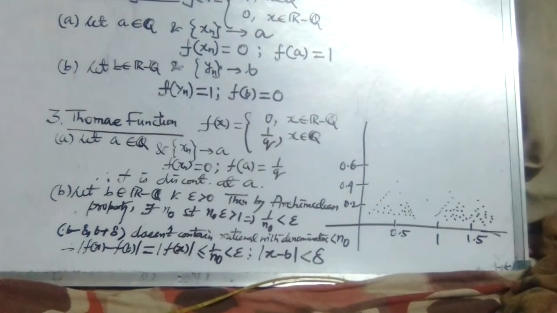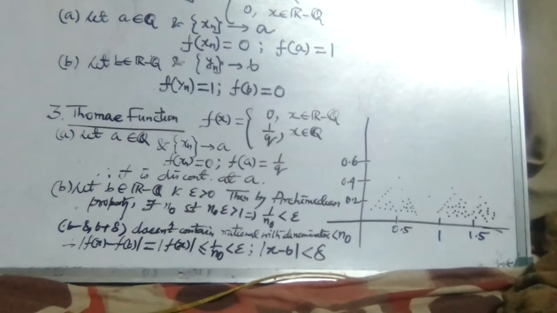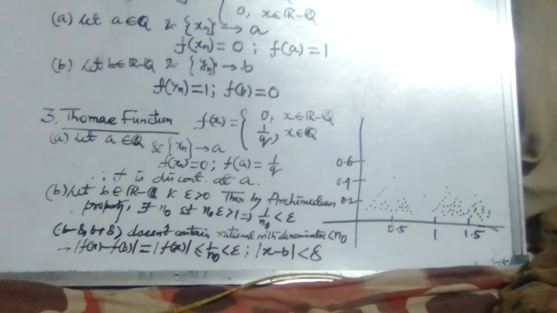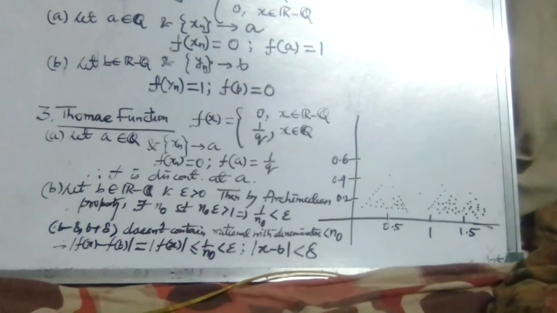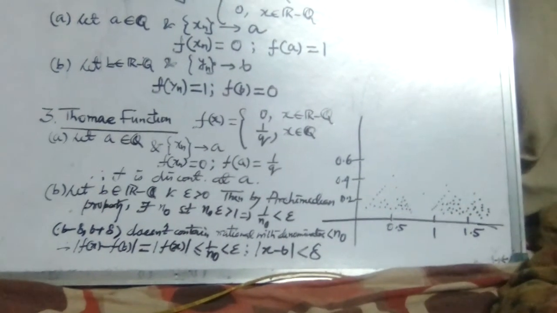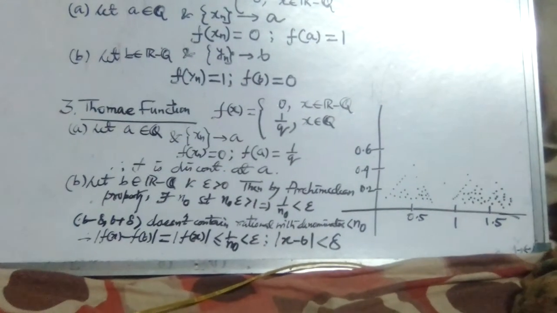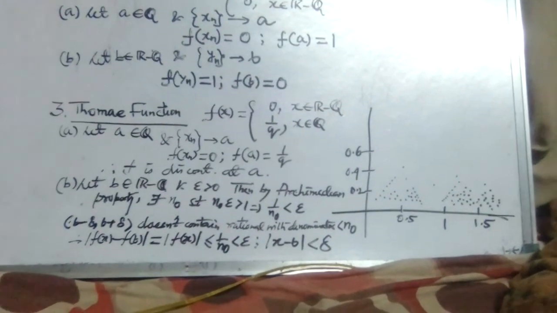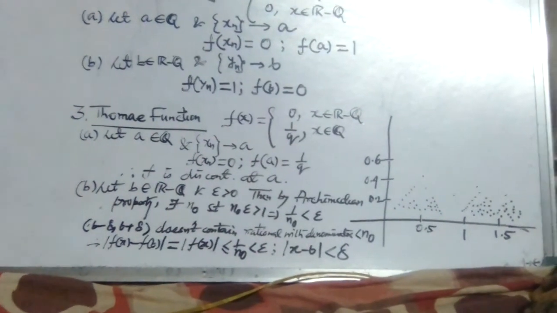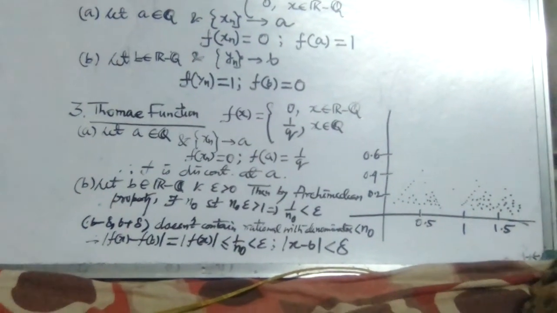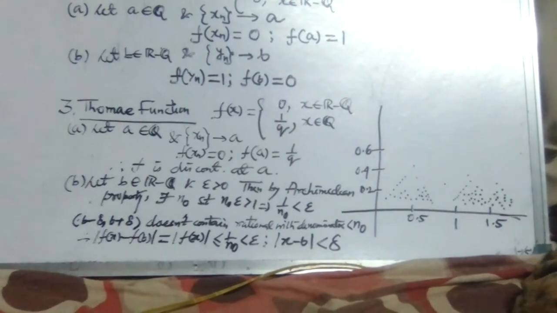Now there are only finitely many rationals in the interval b minus 1 to b plus 1 that have denominator less than n naught. So clearly if we choose some delta, some arbitrarily small number, then the interval b minus delta to b plus delta does not contain any rationals with denominator less than n naught.